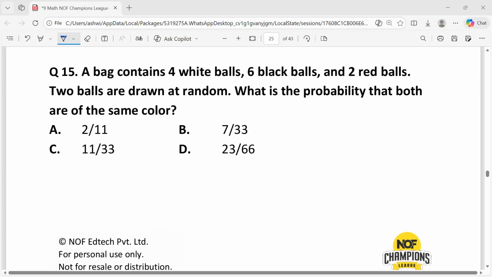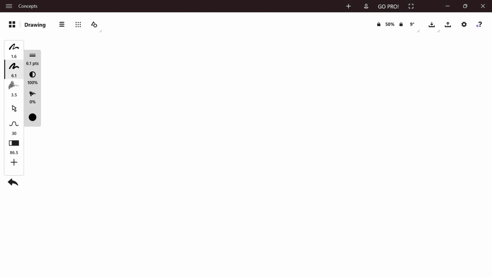Question 15. A bag contains 4 white balls, 6 black balls and 2 red balls. 2 balls are drawn at random. What is the probability that both balls are the same color? Total number of balls n is equal to the sum of balls, that is 4 plus 6 plus 2, which is equal to 12.